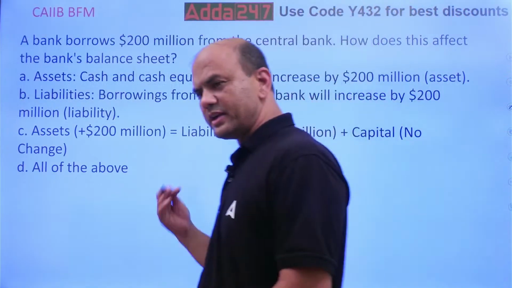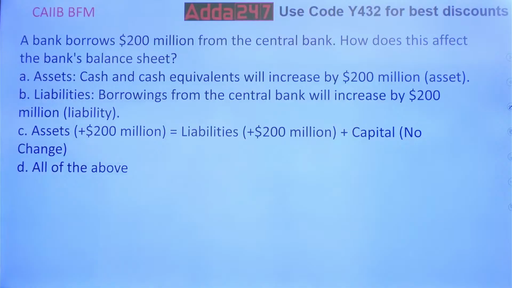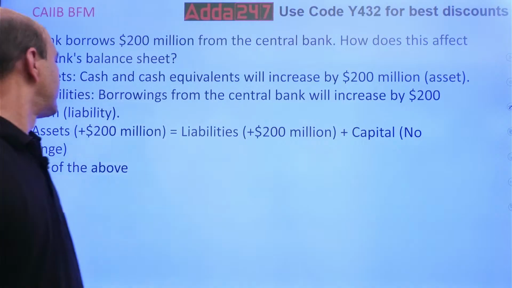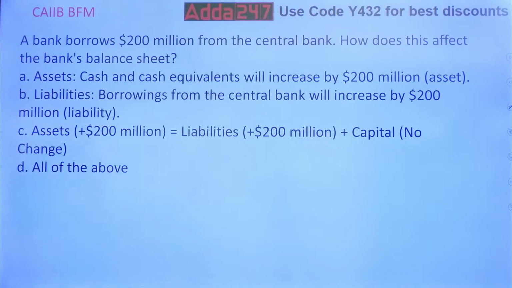A bank borrows. Read this. This is a typical next level question, a different one. A bank borrows $200 million from the central bank, let's say RBI. How does it affect the bank's balance sheet? Assets, cash and cash equivalent will increase by $200 million. So I have borrowed the money. I have got the money from RBI. Second, liabilities. Borrowing from the central bank will increase by $200 million. What is the equation? Assets plus 200 million equals liabilities 200 million plus capital, no change.